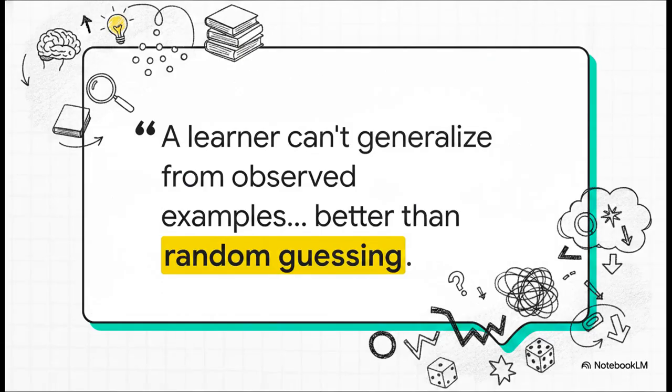And that leads us to this incredibly powerful quote from the material. Without inductive bias, a learner can't generalize from observed examples to new examples better than random guessing. That belief, the foundational assumption that a simple pattern like evens are true is just way more likely than a totally random, chaotic labeling, is the only thing that makes both human learning and machine learning even possible.